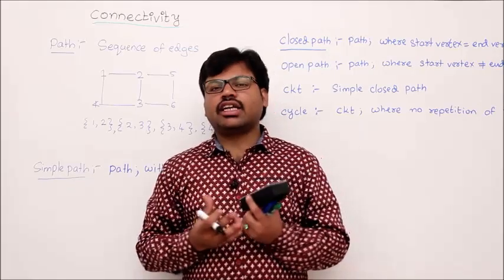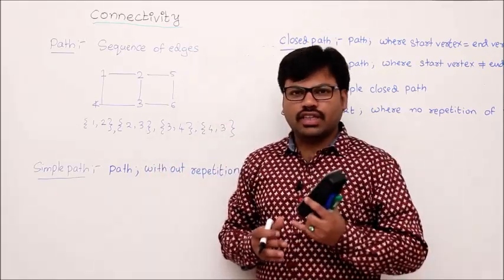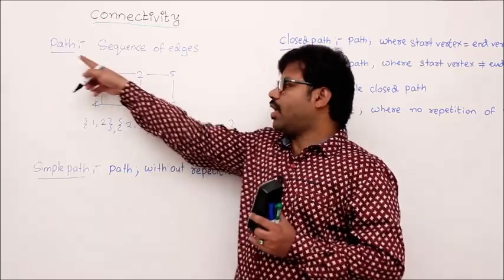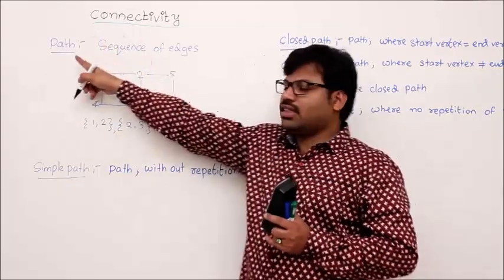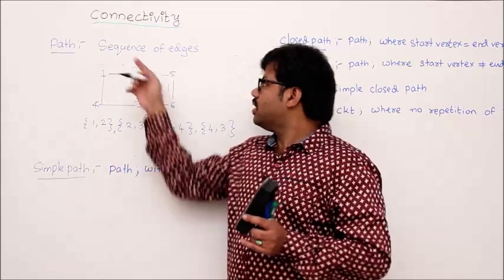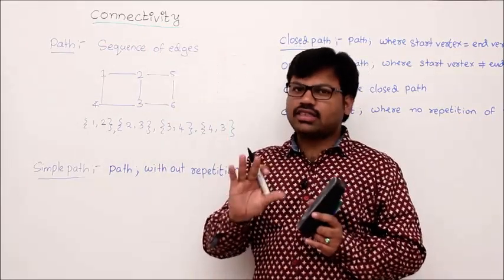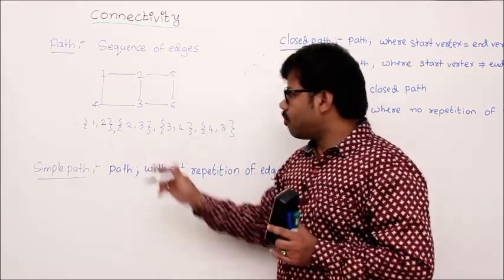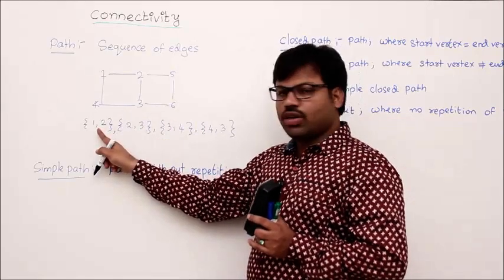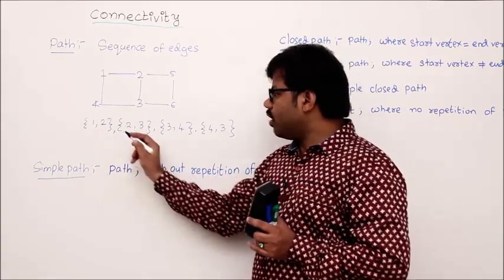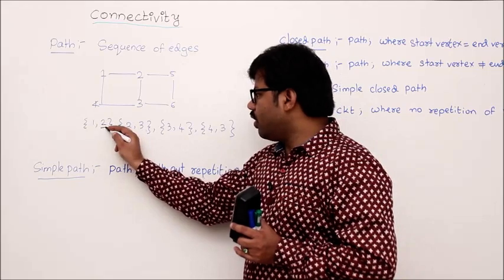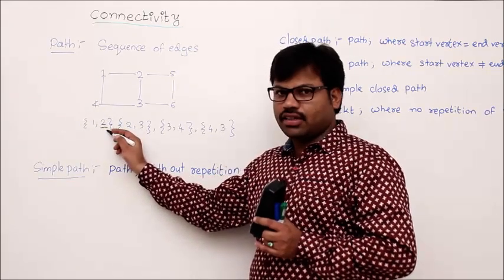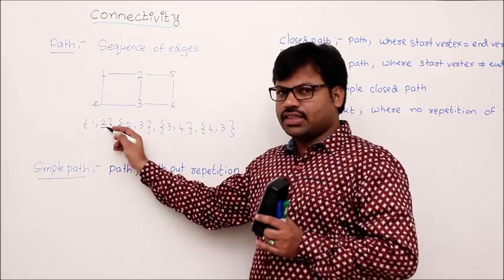To understand connectivity clearly, first we start with a formal definition called path. Okay. So what is a path? A path is simply a sequence of edges, just a sequence of edges. For example, see this one: 1 comma 2, 2 comma 3. What is the meaning of sequence? If you take any edge in the path, okay, a path is a collection of edges, I can say.